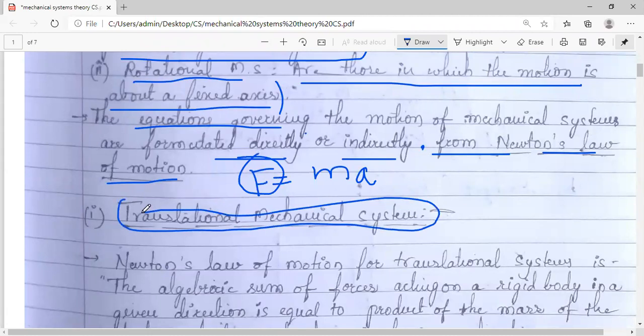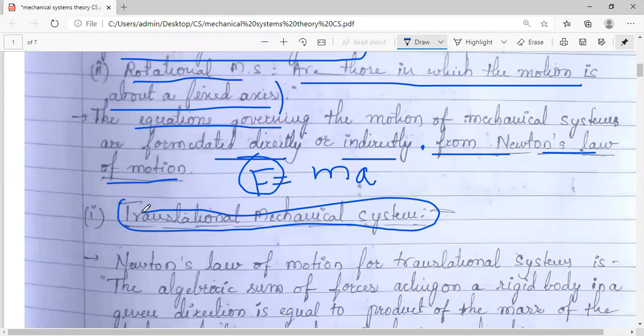Whenever we take any translational mechanical system, obviously the system will be having an interconnection of mechanical components. Fine. So what we do in this system, broadly, we will take certain parameters into consideration, and we will say that in the system these elements or these parameters exist, ideal parameters exist.